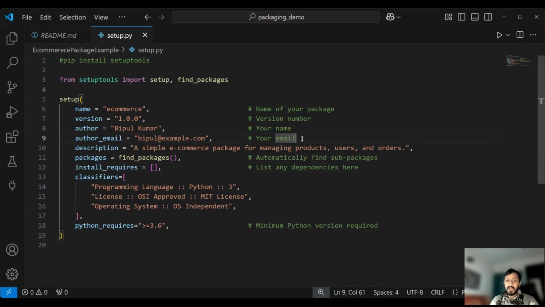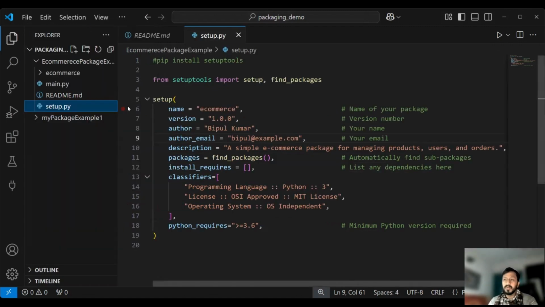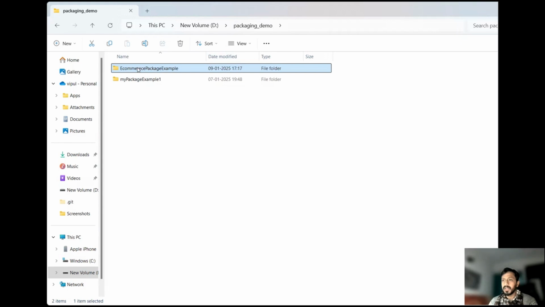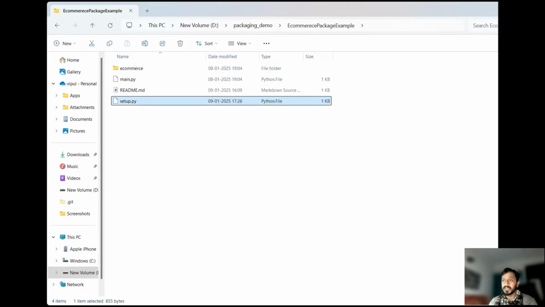Now, after saving this file, what we need to do? We need to execute it. So how can we execute it? See, this particular file is saved at a particular location. Which location? Let me show you. So see, here this is my project name, e-commerce package example. Within this, we have an e-commerce folder, and then we have a setup.py. Okay, you can see over here.